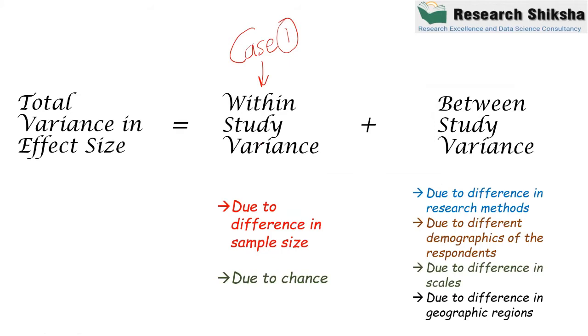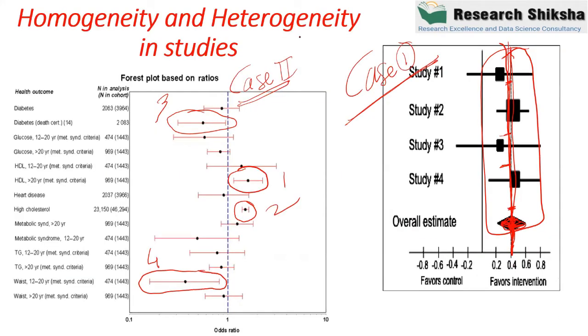Okay. Now if we have case number 2. In this case, even if we plot the straight line, some of the studies will not be part of the straight line. In this case, there are 4 studies which are not touched by this straight line. So I call it case number 2, because in case number 2, I have a doubt. So what is the doubt? The doubt is that all effect sizes may not be the same. So you can see there is a variance, right?